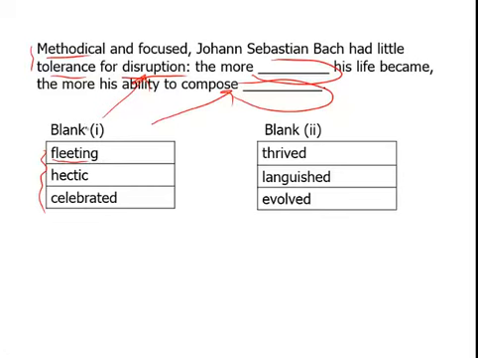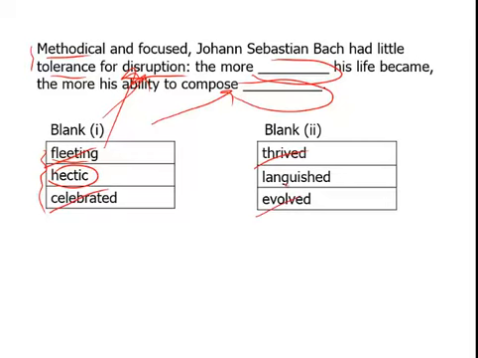We want something that talks to the keyword of disruption. So the more chaotic his life became, or the more orderly his life became. We can get rid of fleeting, and we can also get rid of celebrated, which really doesn't directly get at disruption or lack of disruption the way that hectic does. And so if the word is hectic for the first blank, the second blank is going to be the opposite of that. Thrived is positive, so we want something where his ability to compose was actually not thriving, but the opposite.